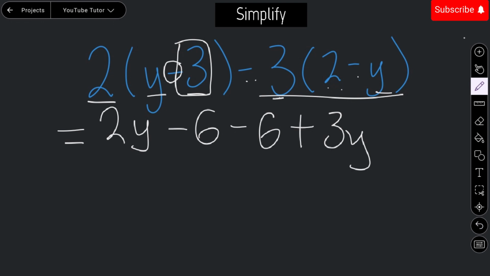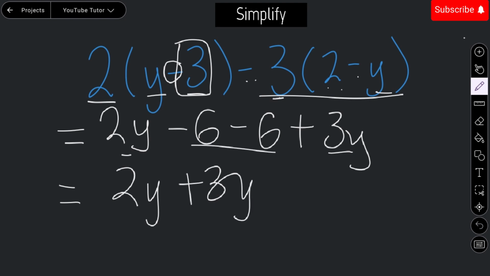Now what do we have? 2y and 3y. So what we are going to do is group like terms. We write 2y plus 3y on one side, and this negative 6, negative 6. 6 plus 6 gives us 12. But we took the negatives, because with integers, when two negative signs meet, we maintain the negative sign.